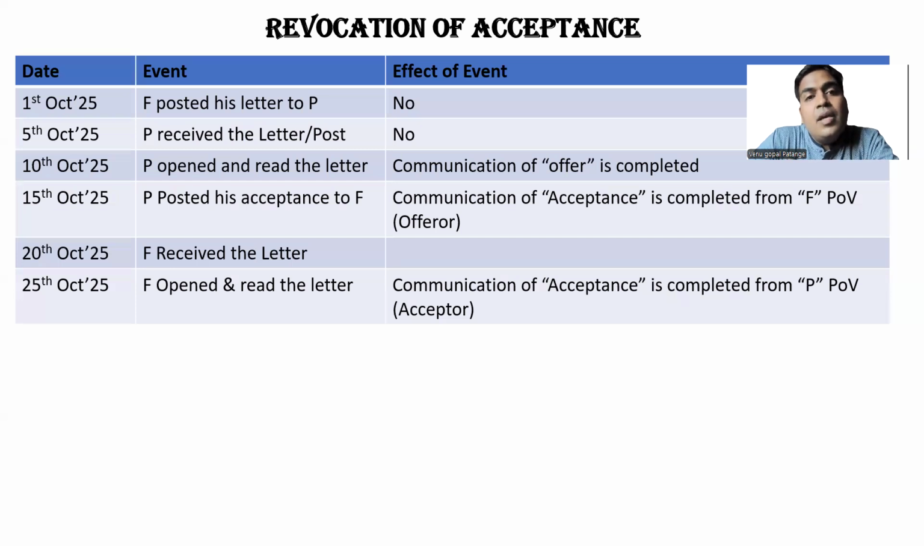So this is the same example which we have taken for communication of offer, communication of acceptance, revocation of offer. We'll also take it for revocation of acceptance. Just to revise it, 10th October, offer got communicated. 15th October, acceptance was sent to F. So from the point of view of F, the acceptance got communicated. But from the point of view of P, acceptance still not communicated.